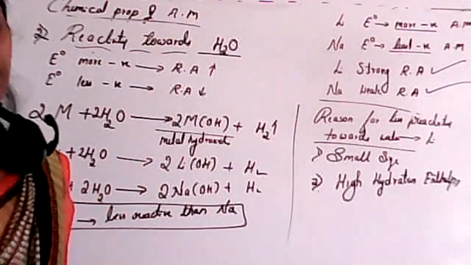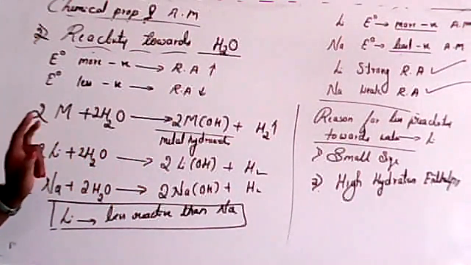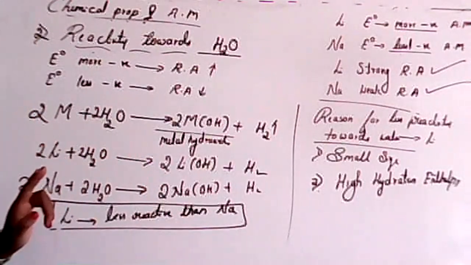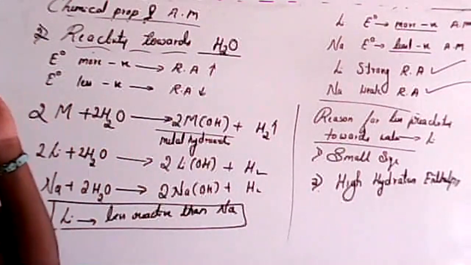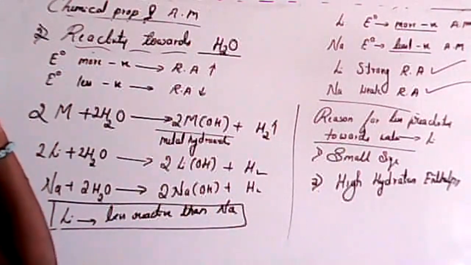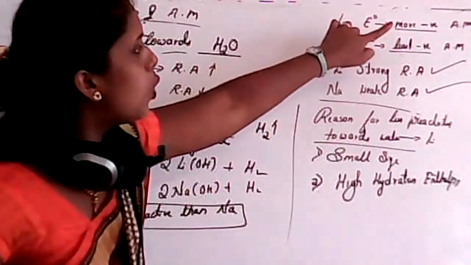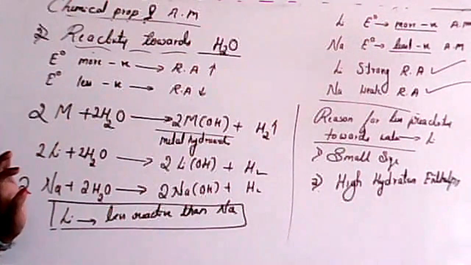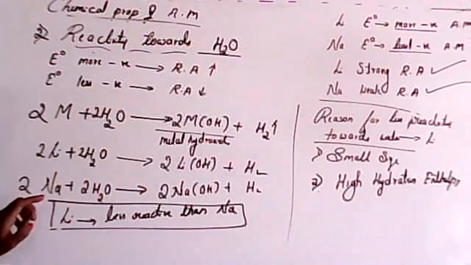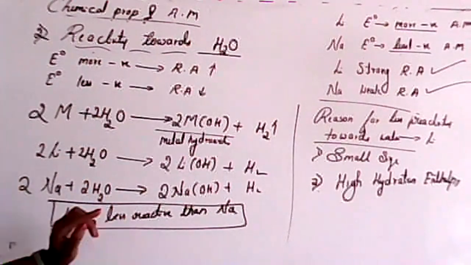Clear? A question may be asked. Lithium has the most negative E0 value, but its reaction with water is less reactive than sodium. Give reason. The question may be asked like this. Even though lithium has a more negative E0 value, in that case also lithium is less reactive towards water than sodium.